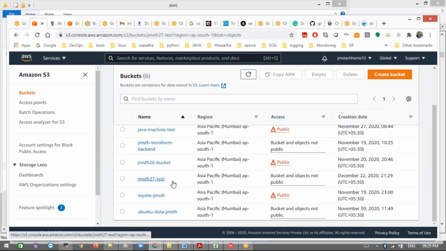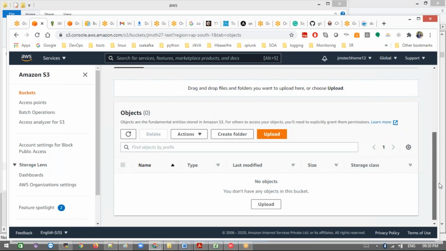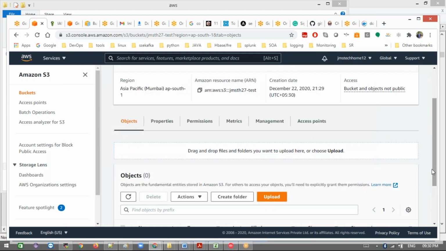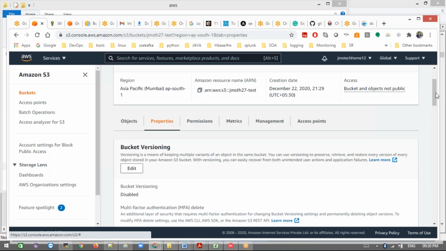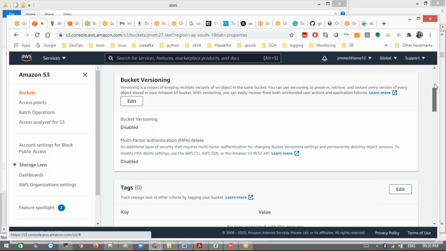Once you go inside this bucket, there are a couple of properties. Earlier it was a different UI, now it has changed. Even if you look at the UI from 2-3 months back, there were different boxes. Now the UI has completely changed, even compared to videos on YouTube. Don't get confused, just check for the particular option at the particular level.